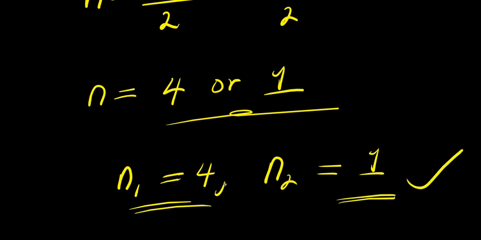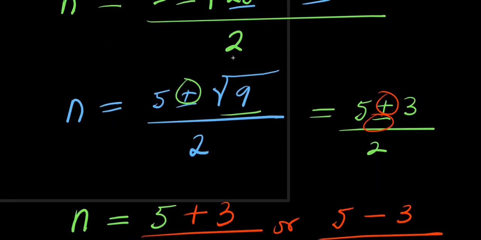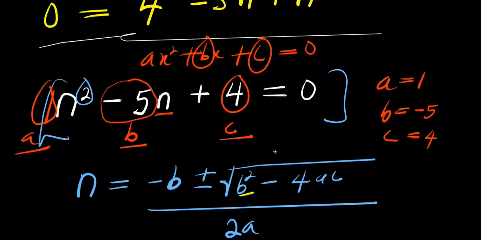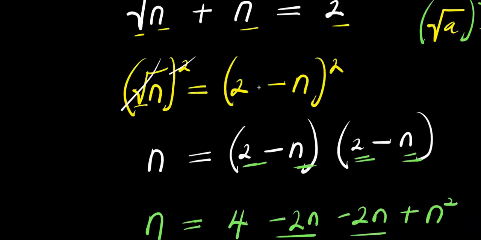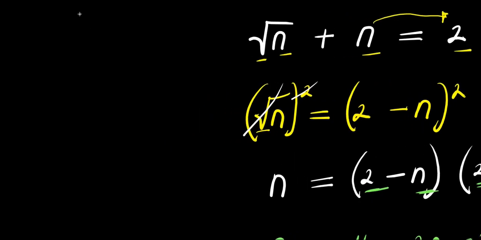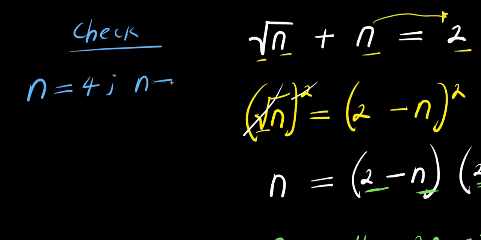Now these are the two values that we are going to test for the values of n. So let's check. We have n equals 4, n equals 1. This is square root of n plus n equals 2.